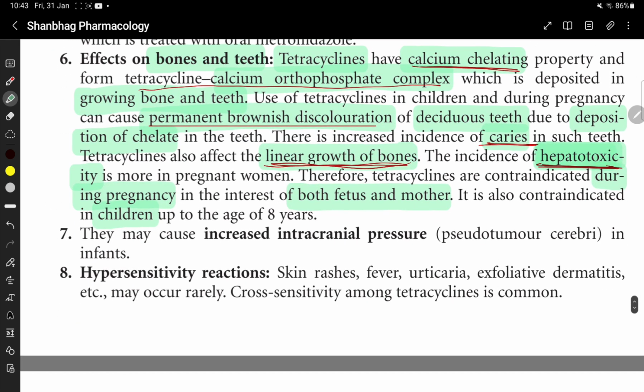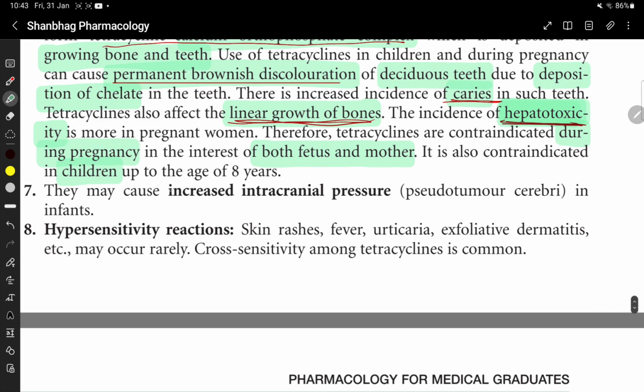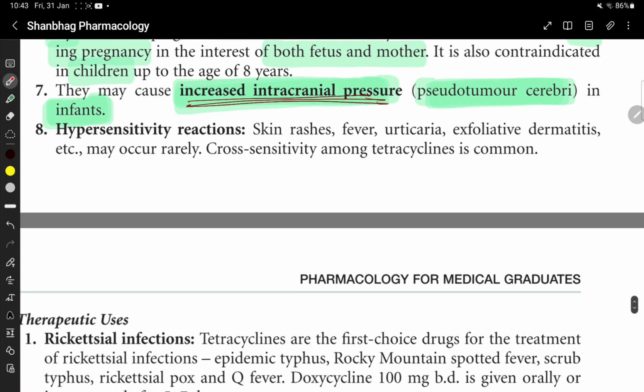Then effects on bone and teeth we already studied. They may cause increased intracranial pressure, pseudotumor cerebri in infants. They also cause pseudotumor cerebri in infants. They cause increased intracranial pressure in infants.